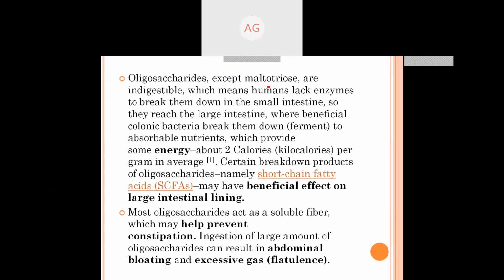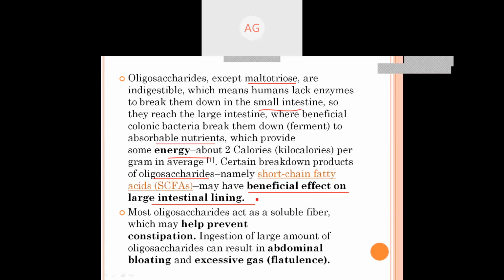Oligosaccharides, except maltotriose, are indigestible, which means humans lack enzymes to break them down in the small intestine. There is no enzyme for breakdown of these oligosaccharides. So they reach the large intestine, where beneficial colonic bacteria break them down or ferment them into absorbable nutrients, which provide some energy. Certain breakdown products of oligosaccharides, namely short chain fatty acids, have a beneficial effect on the large intestinal lining.